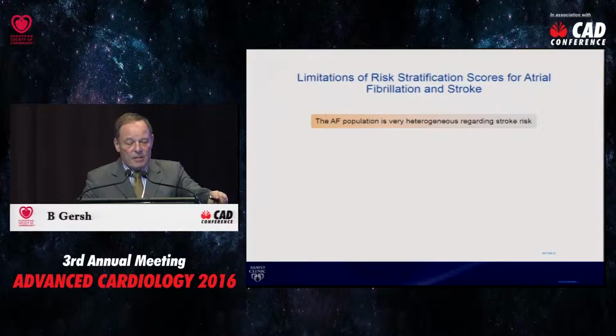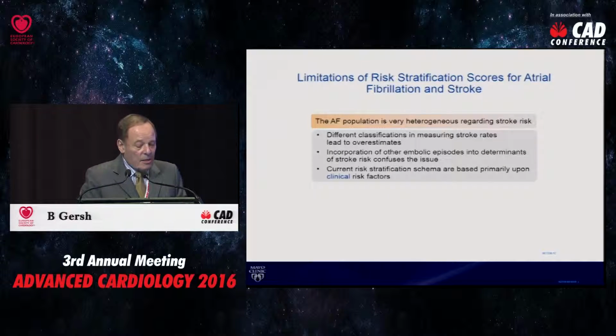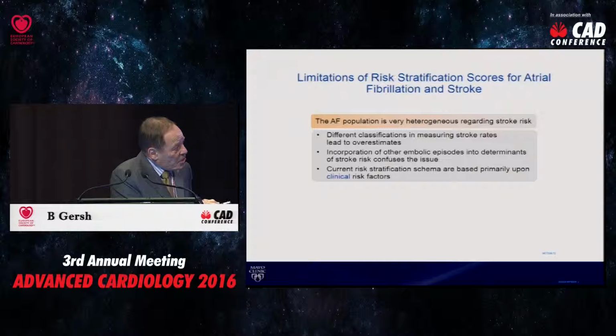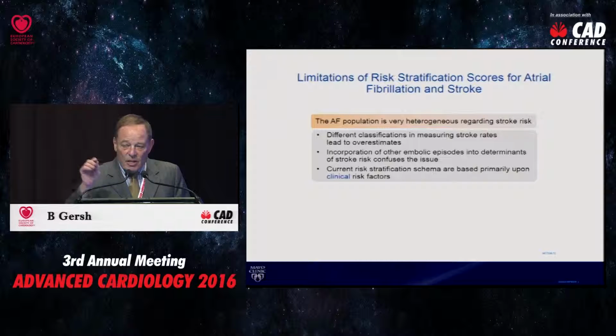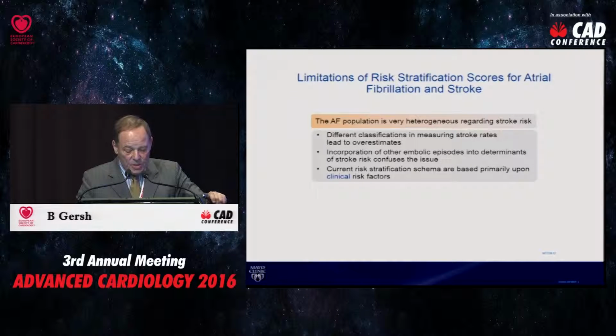So my closing slide is this: the limitations of risk stratification scores for atrial fibrillation and stroke. First of all, the atrial fibrillation population is very heterogeneous regarding stroke risk. It's not one population. They are multiple populations. The problem has been that different classifications in measuring stroke rates lead to overestimates. Incorporation of other embolic episodes, including pulmonary embolism and systemic thromboembolism, confuses the issue. And I think the Swedes have been absolutely correct in that they've focused on ischemic stroke risk and not allowed the data to be tainted by other episodes.